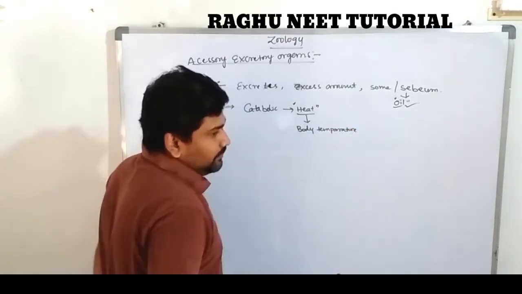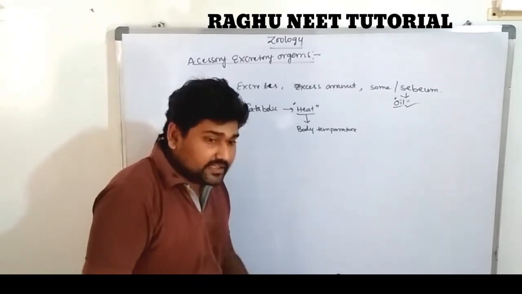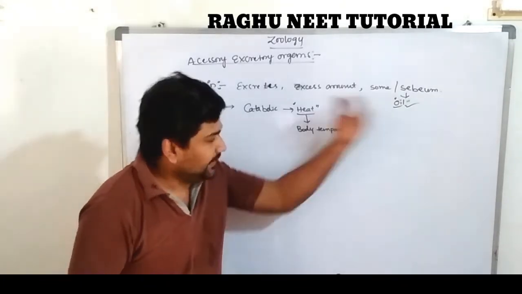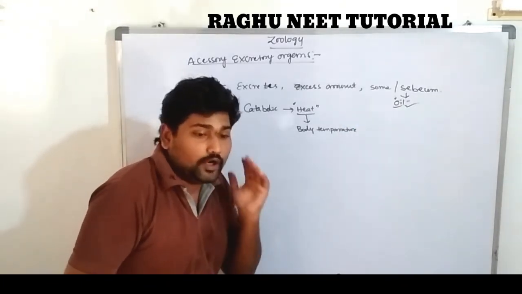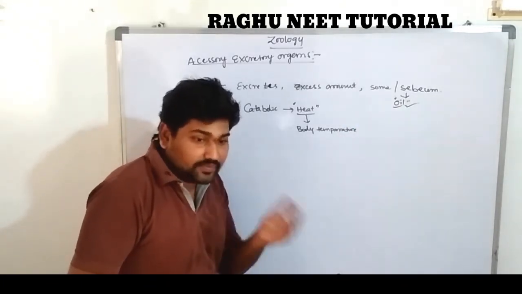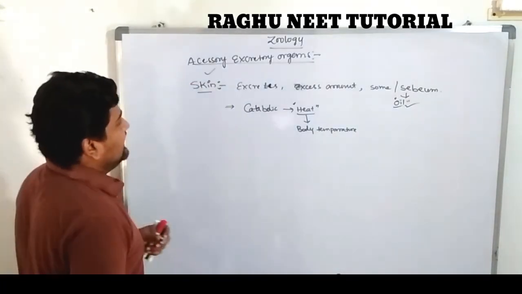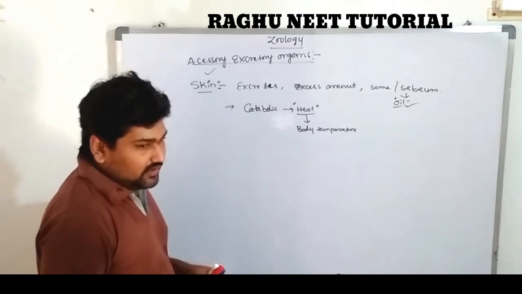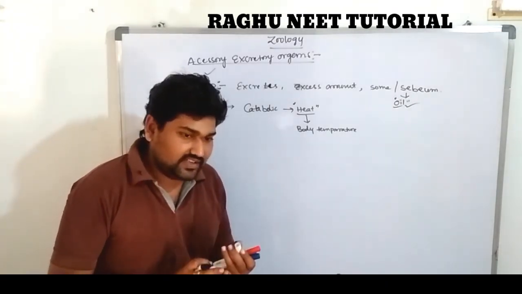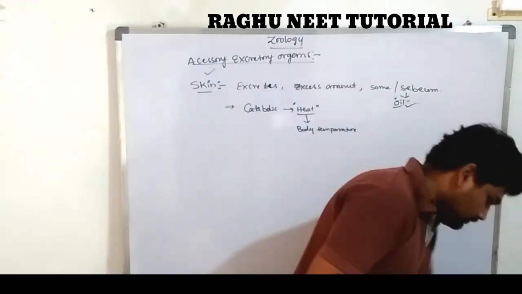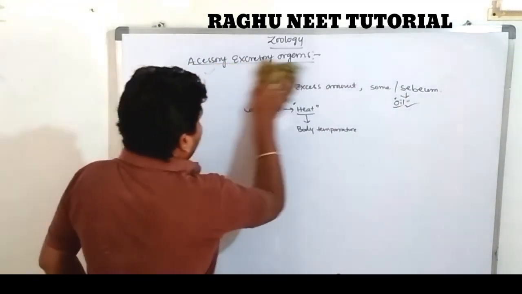Next one, sebum, oil. The body also secretes some amount of sebum for prevention of microbial attacks. So these are the accessory excretory organs. How many? Three: the liver, lungs, and skin. Next one, disorders of the excretory system.